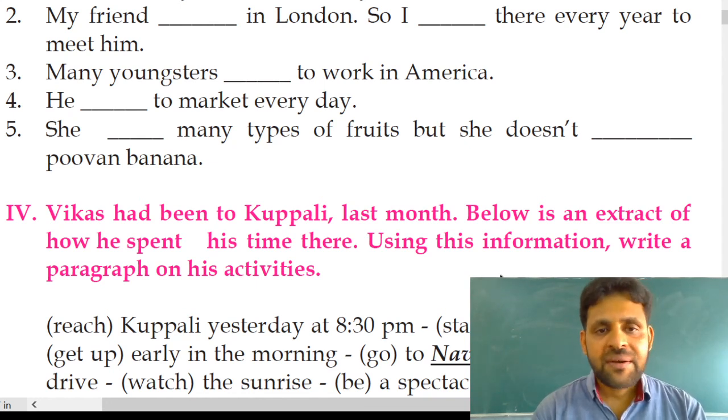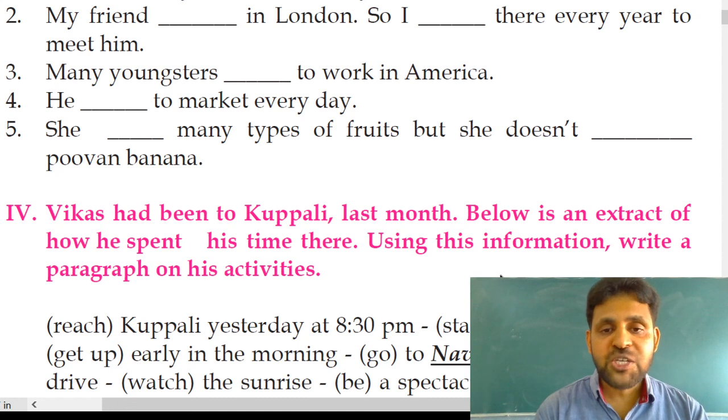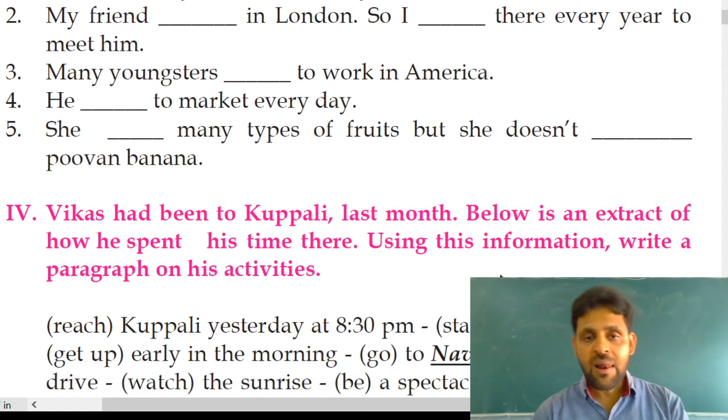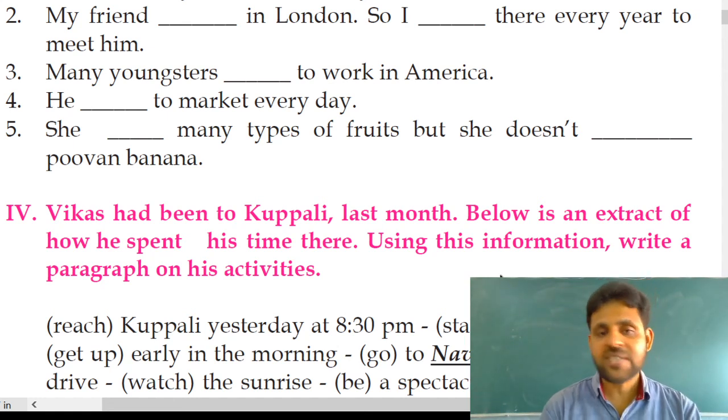My friend dash in London. My friend lives in London. Next, I goes is wrong. I is a plural subject, so it takes the plural verb go. I go there every year to meet him. Many youngsters, plural subject, dash to work in America. Many youngsters like to work in America. Like is the base form of the verb, and it is a plural verb because many youngsters is a plural subject.